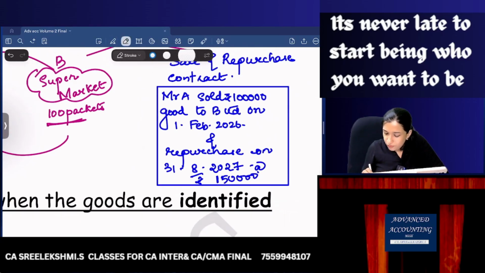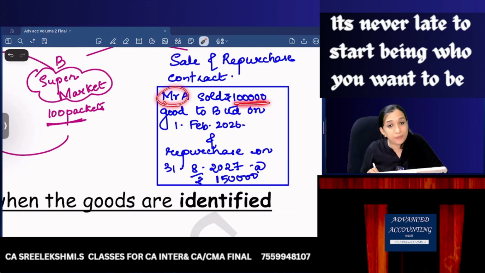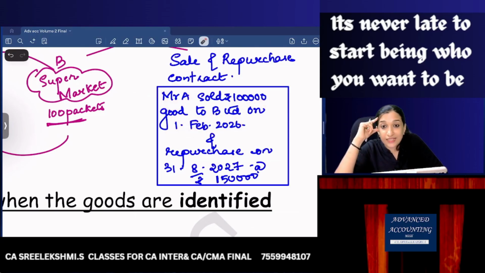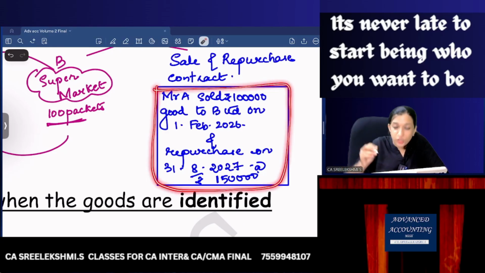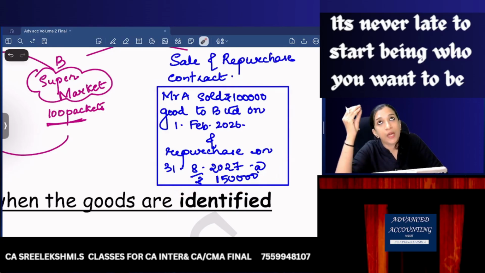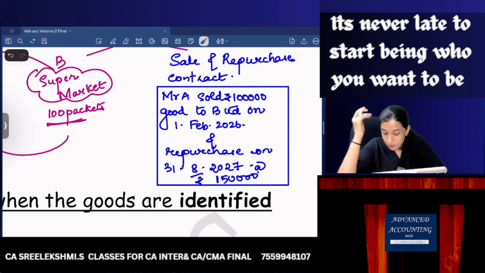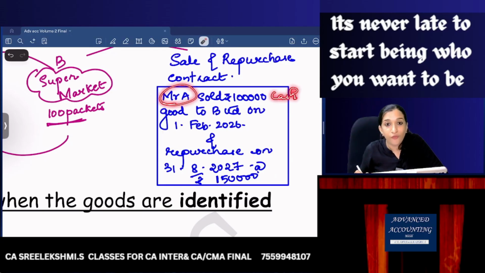Mr. A sold 1 lakh rupees goods to B Limited on 1st February 2026. Let's analyze, considering substance over form, that is, reality over legality. Legally, this is a purchase or sale document. But considering reality, what is happening on 1st February? Mr. A is getting cash, 1 lakh rupees, and goods worth 1 lakh are going out.